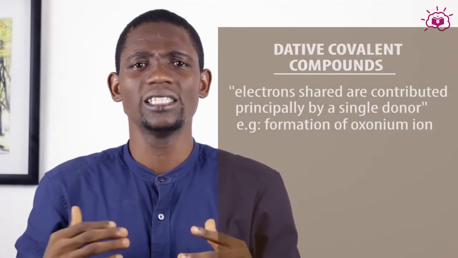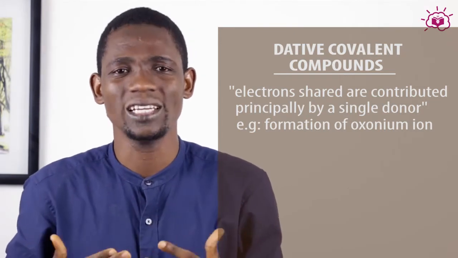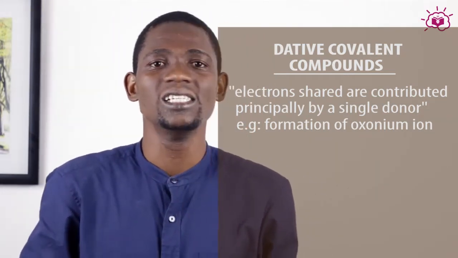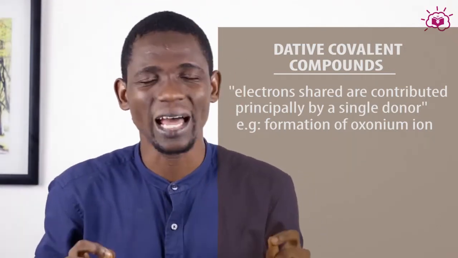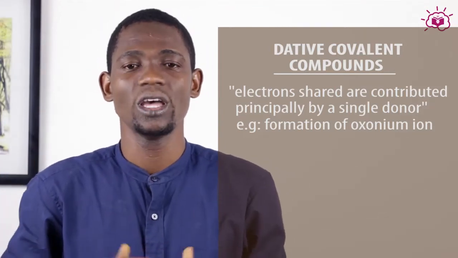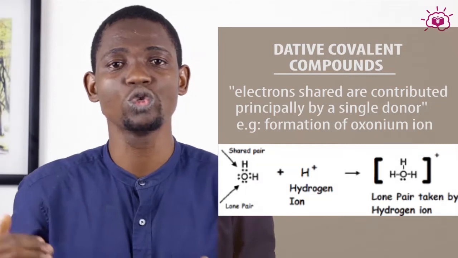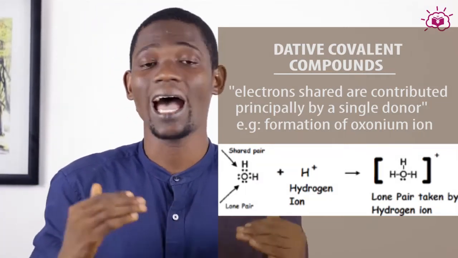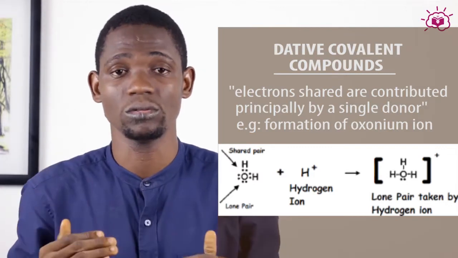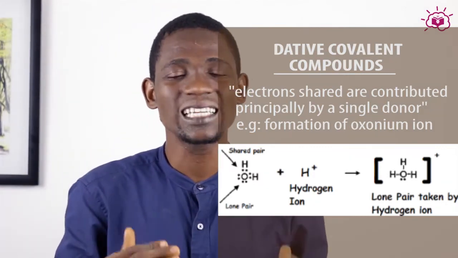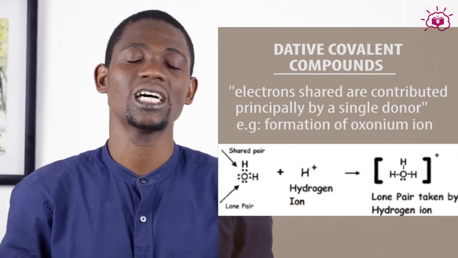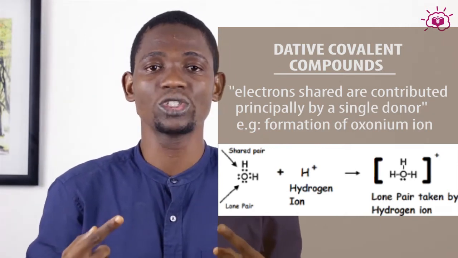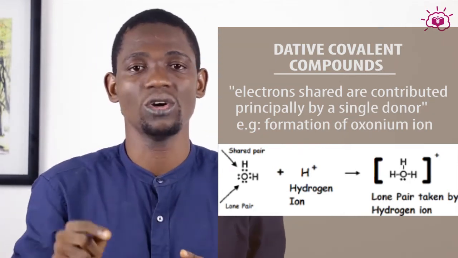Then dative covalent compounds. Dative covalent compounds are formed when the electrons that are being shared are contributed principally by a single donor. Take for example the formation of the oxonium ion. A hydrogen ion, or proton, covalently links with a molecule of water having a pair of electrons in its outer shell, leading to the formation of the oxonium ion H3O+.